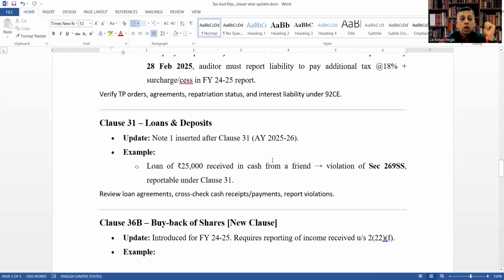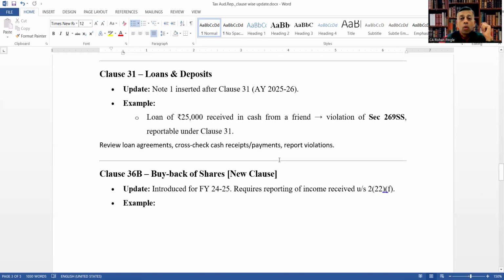Clause 31, loans and deposits. What is the update? Note 1 inserted after clause 31 relevant to assessment year 2025-26. Example, loan of rupees 25,000 received in cash from a friend, violation of section 269SS, reportable under clause 31. So review the loan agreements, cross-check the cash receipts or payments, and report the violations.